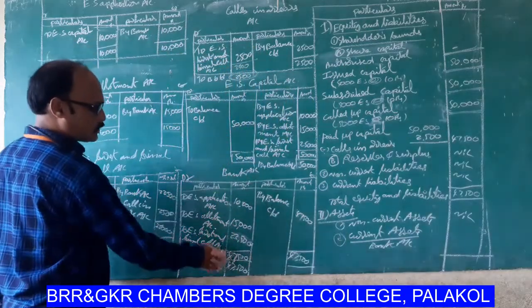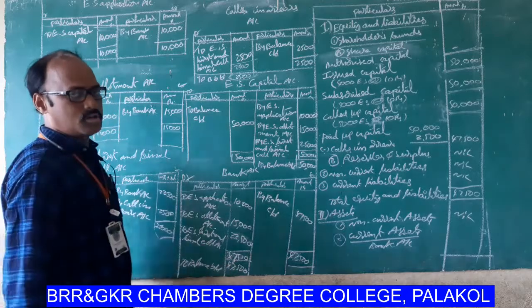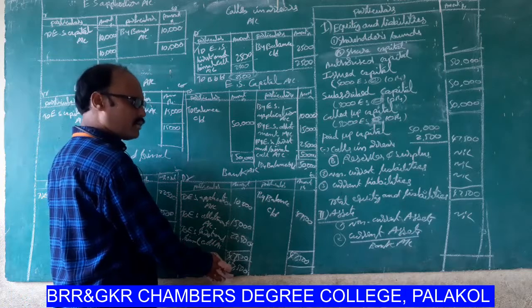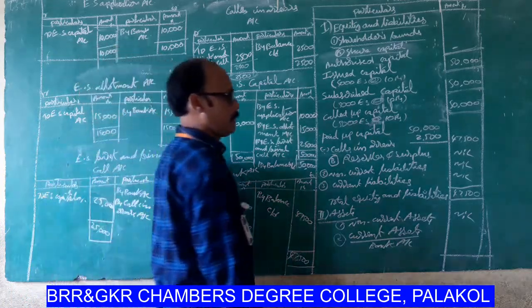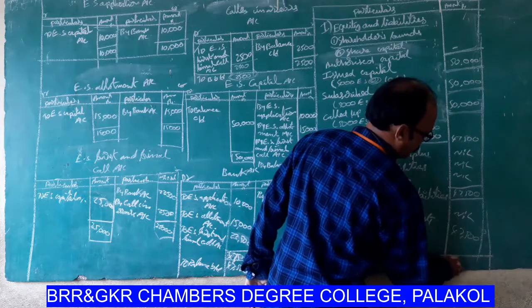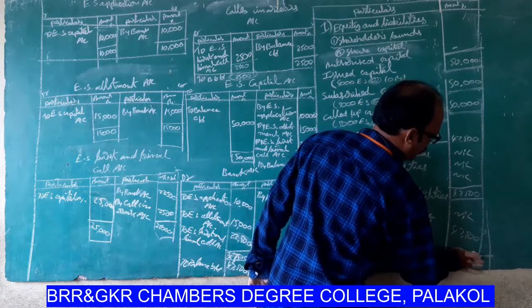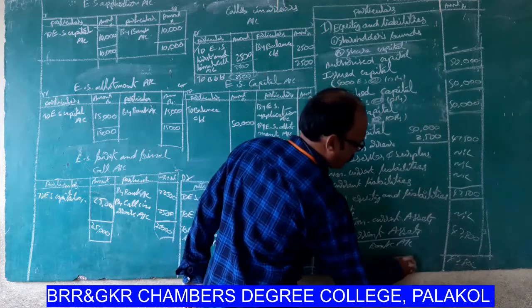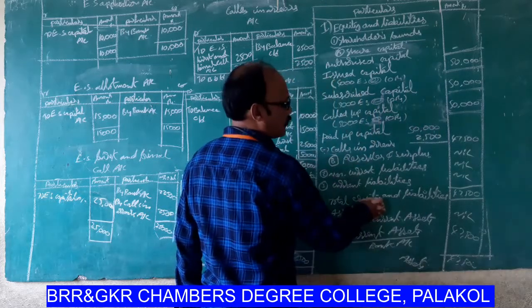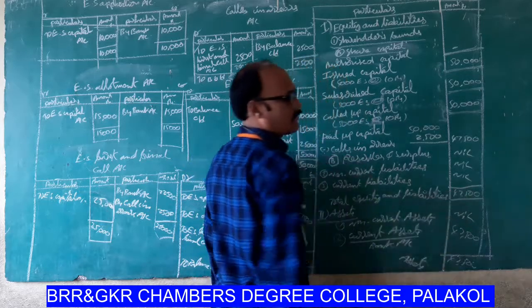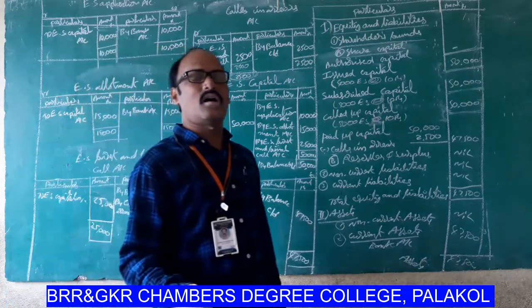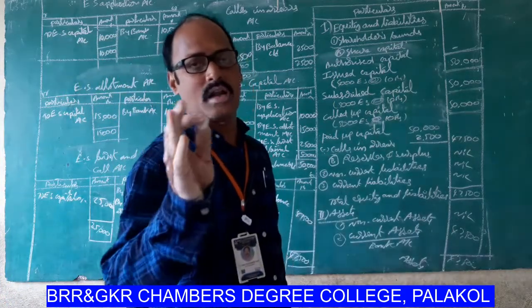What is the total amount of bank account? The balance brought down amount of bank account is 47,500. Total amount of assets is 47,500. Total amount of liabilities is 47,500. So the assets equal the liabilities.